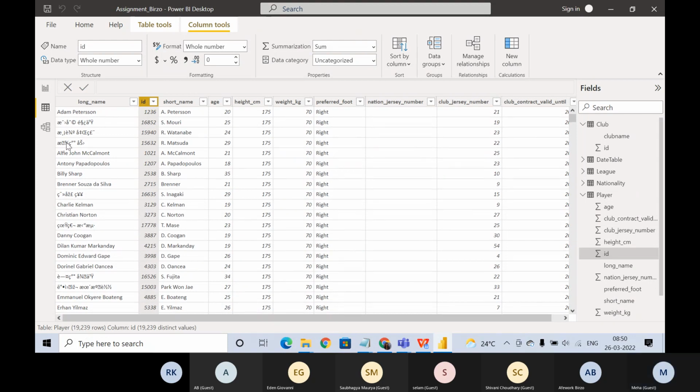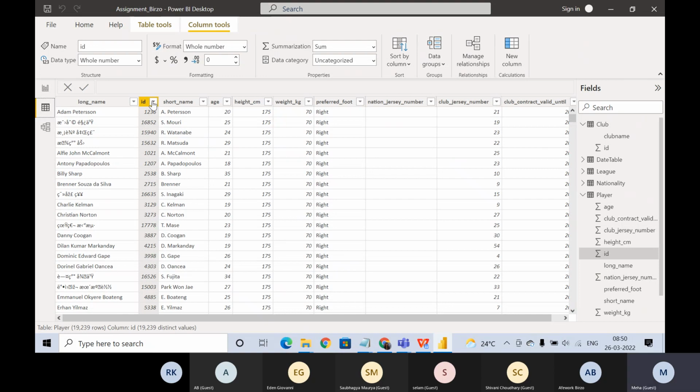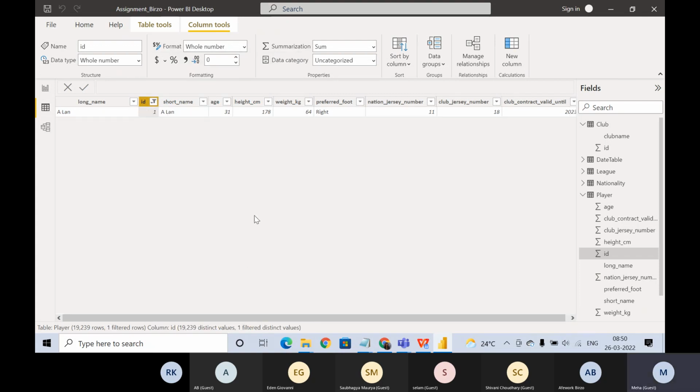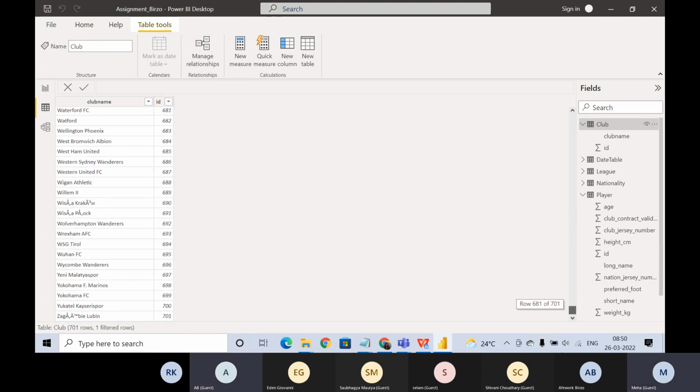Now, you tell me, this ID, player ID, and this is getting mapped to club ID, right? So what will happen? Let me go to club and pick first.